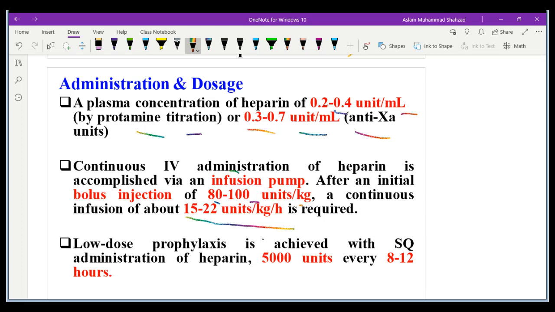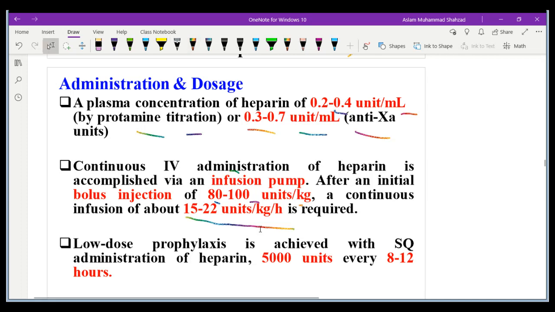The initial dose is not on a per-hour basis; it is required to reach the dosage, and the initial will be 80 to 100 units per kg, but after that per hour we need to give 15 to 22 units per kg.